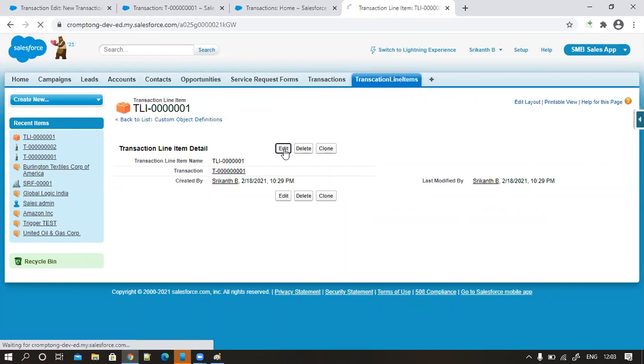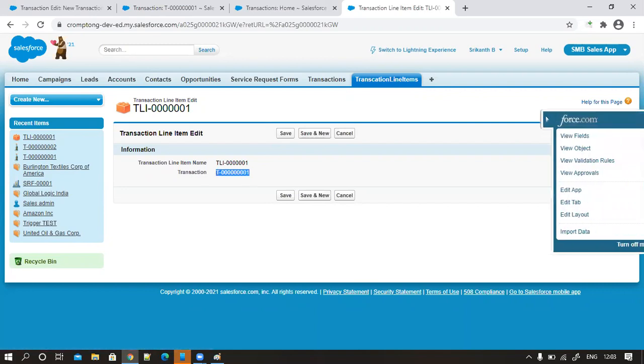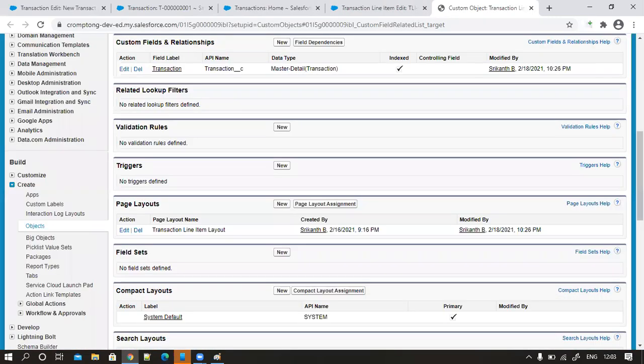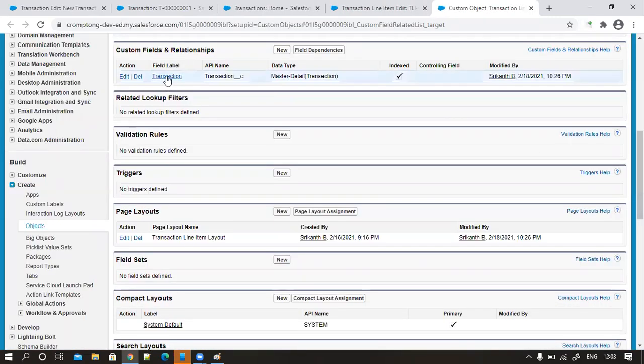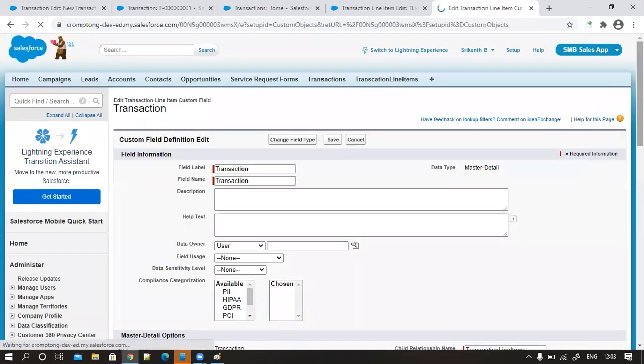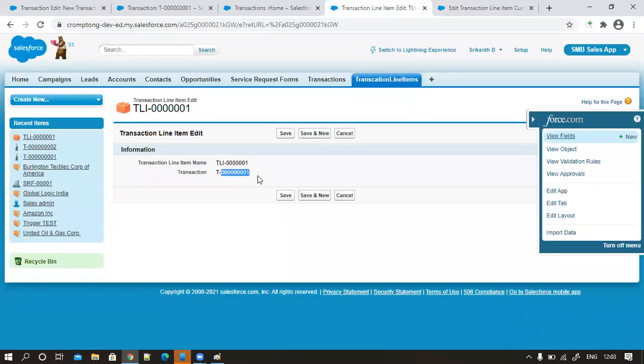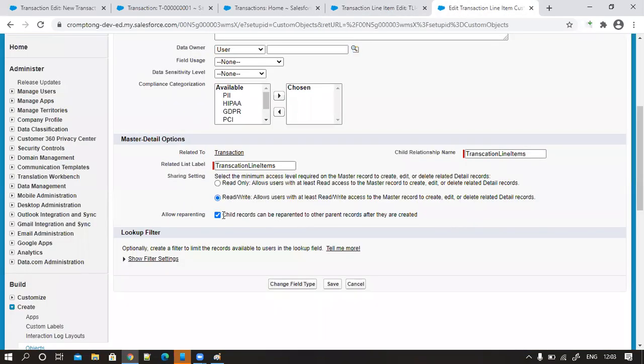Okay, click on edit. Can you change this one? You cannot, right? But there is an option at the back and behind. See, this is a shortcut where you can open your fields and objects. This is a field, right, where you created. This is a transaction, right? Click on edit. Here you can see an option called allow reparenting. Check this checkbox. Is it allowing you to reparent here? No, right? But now when you check this checkbox, you can change your parent. Okay? Save it.